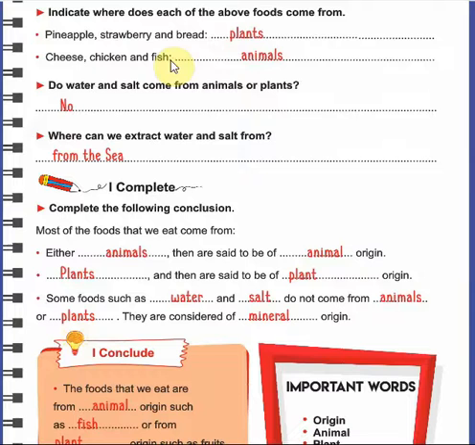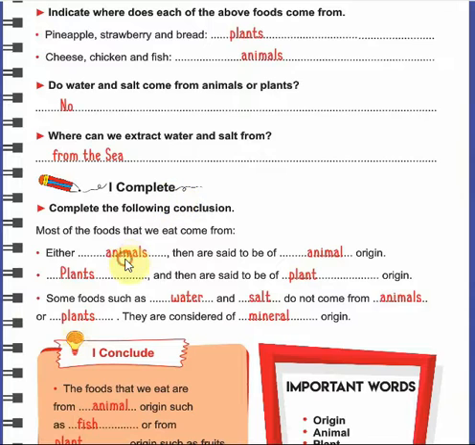Cheese, chicken, and fish are from animal origin. The third question, do water and salt come from animals or plants? They don't come from animals or plants, neither from animals nor from plants. So we have to say no. Where can we extract water and salt from? From the sea, of course.